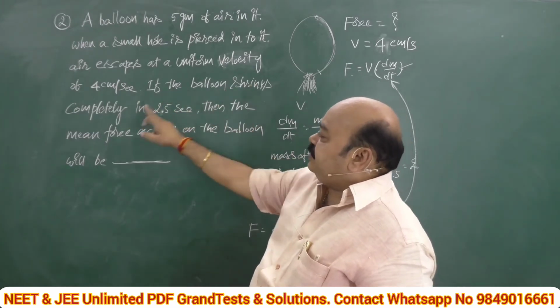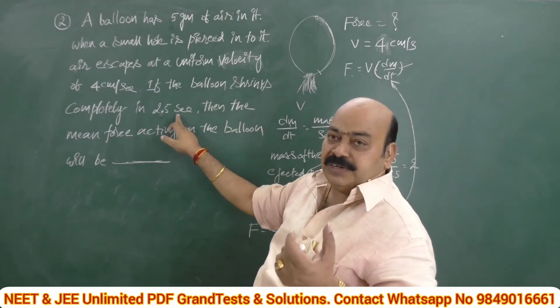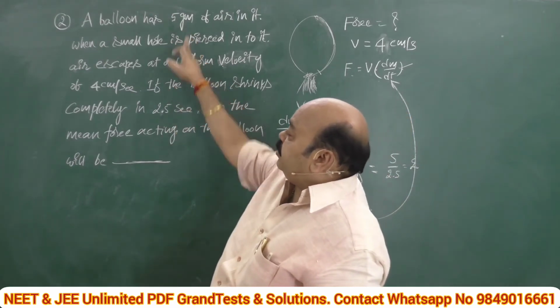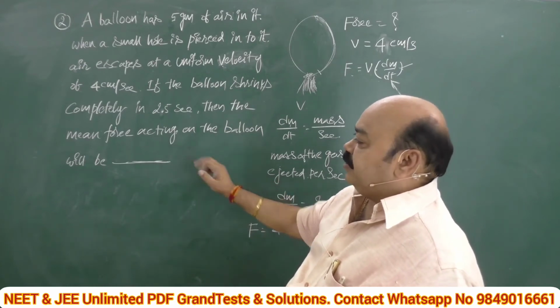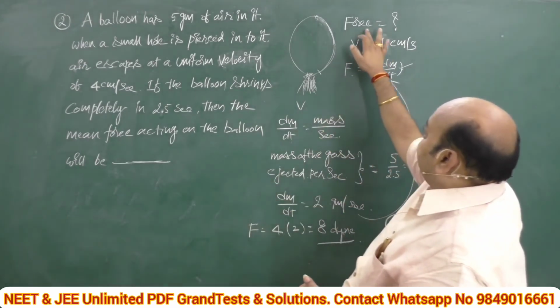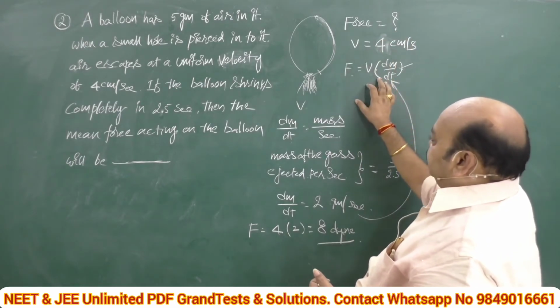If the balloon shrinks completely in 2.5 seconds, balloon shrinks completely means it's a technical word. That means total 5 grams of air will rush out. What is the mean force acting on this will be? So the force we have to calculate, velocity is given, the formula that connects these factors is this one.